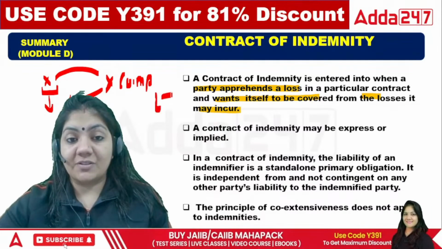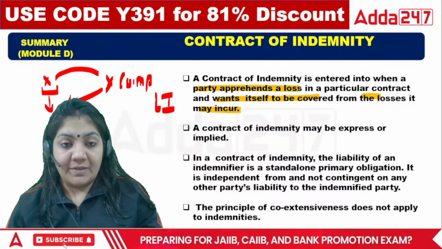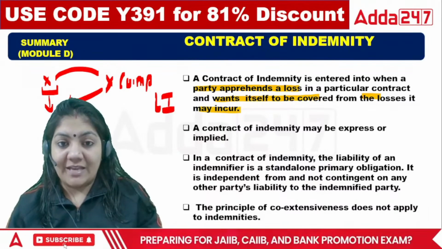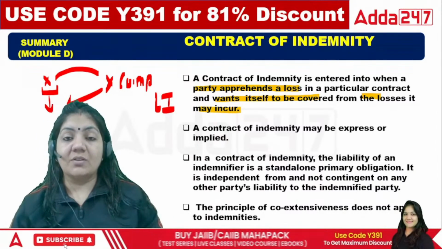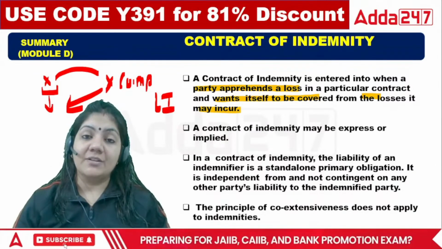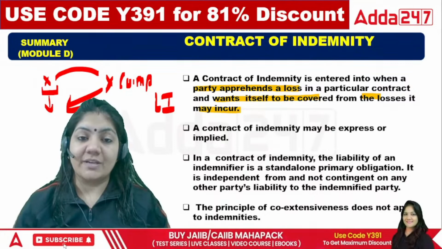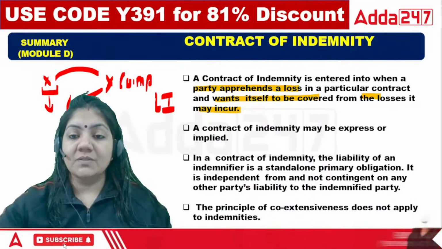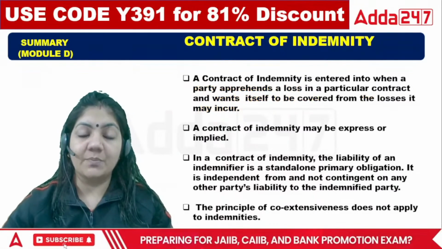But life insurance will not be covered, because in life insurance one party is dead. So if one party is dead, the money will be available to the nominee which is mentioned in the insurance. But this does not happen in other insurance, such as education or your car insurance, etc. So in a contract of indemnity, there is a loss and there is a protection of the loss.